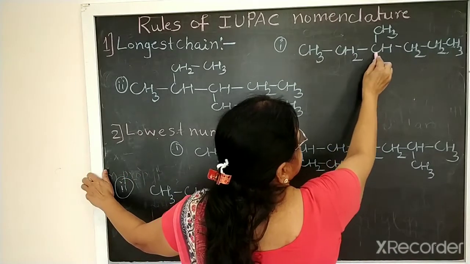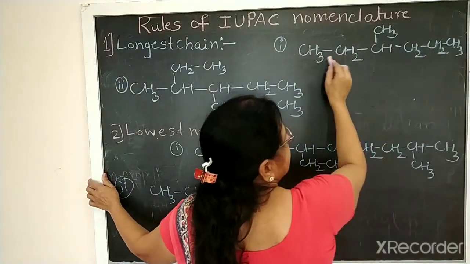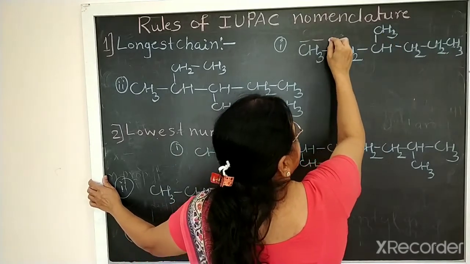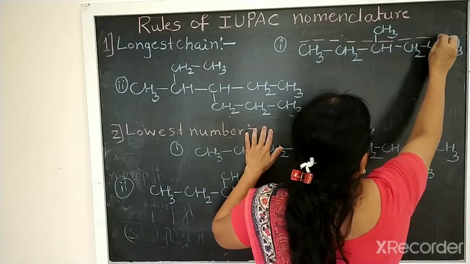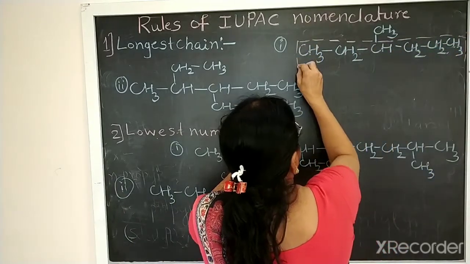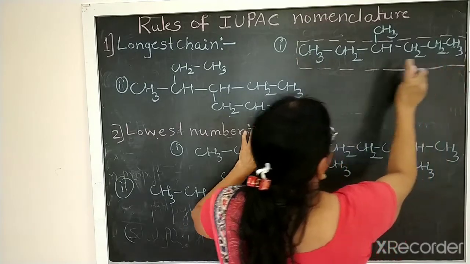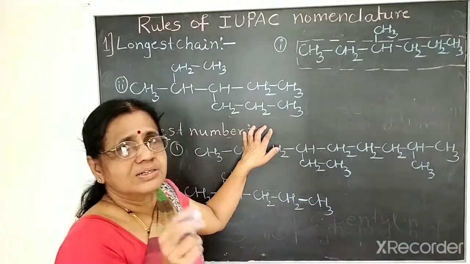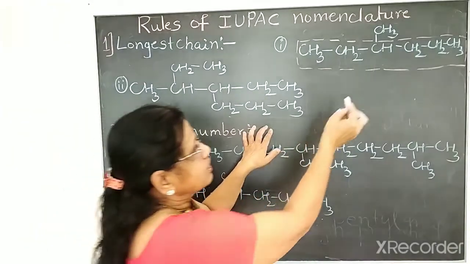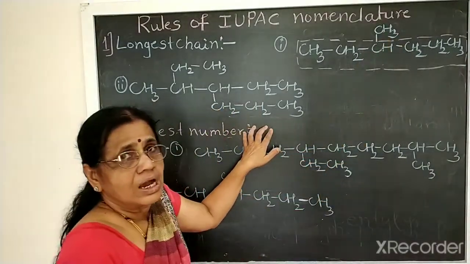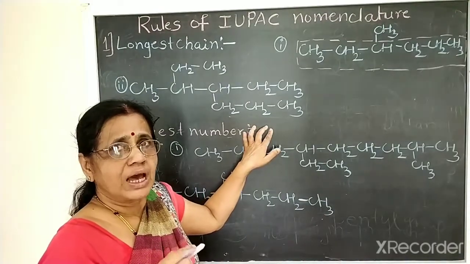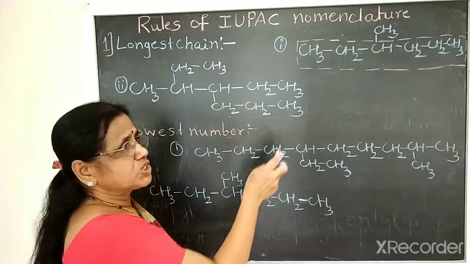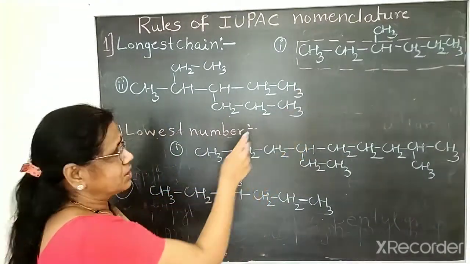So 1, 2, 3, 4, 5, 6 carbons chain. If you take 1, 2, 3, 4, this one is only 4 carbon. So you have to select this one, which contains the longest chain. So the parent name will be, 1, 2, 3, 4, 5, 6 means 6 carbon alkane, it is hexane. Parent name will be hexane. And the remaining CH3 is the alkyl group which is called methyl. Okay. So here it is methyl hexane, but position of the methyl to be noted in the next row.